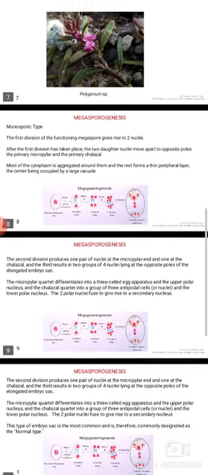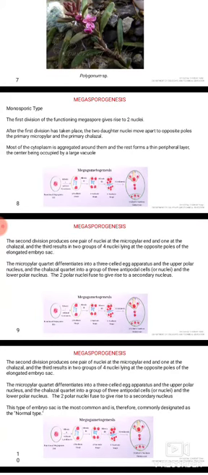The micropylar region consists of 3 cells, out of which the central one is the egg, surrounded by 2 synergids.